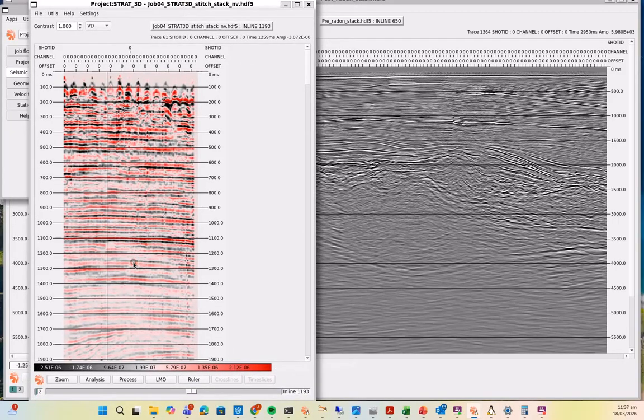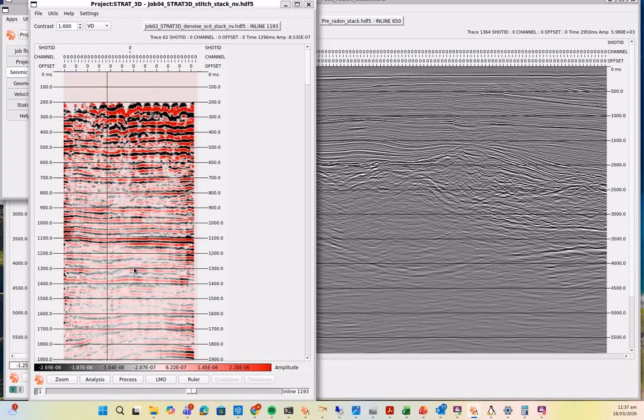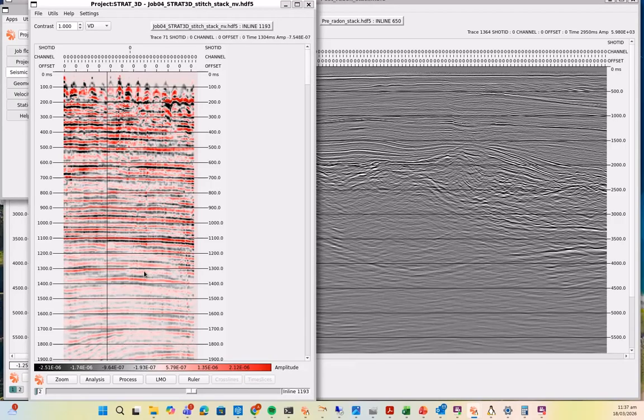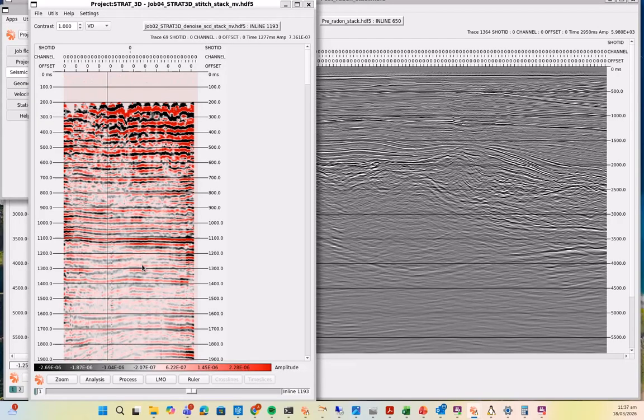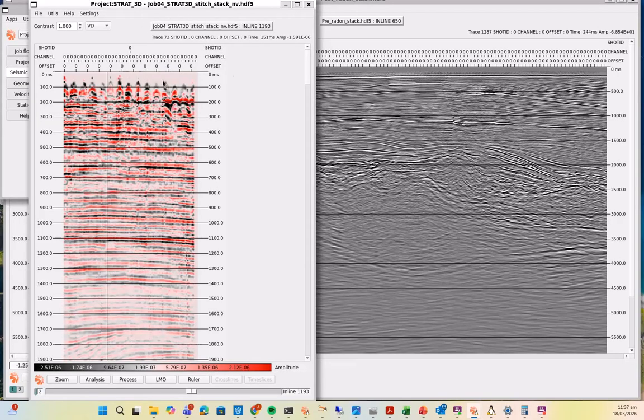stack section, and I have 2 stacks present to display. So one is a dataset after denoise, surface consistent decon and statics, and the other is after 5D interpolation. So 2 distinct points in the sequence. So I've got inlines displayed, I've got a toggle switch between the 2 different volumes and a slider bar where I can move to different inlines in the section.